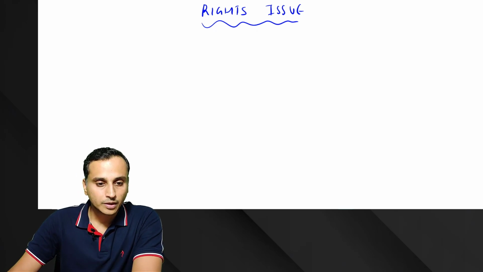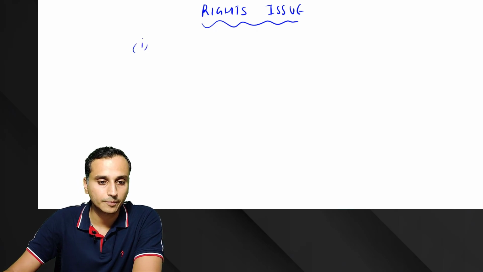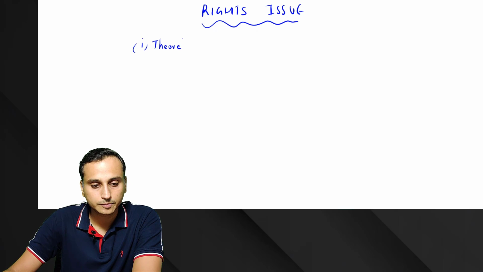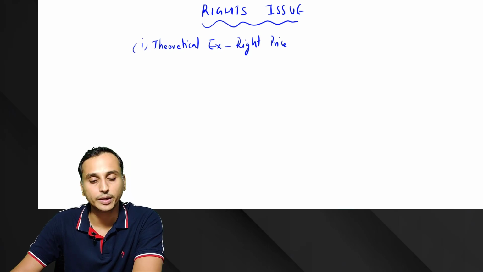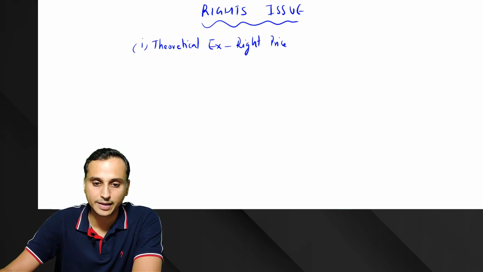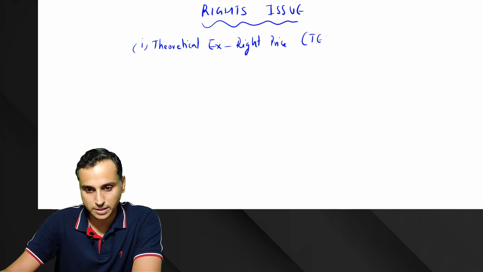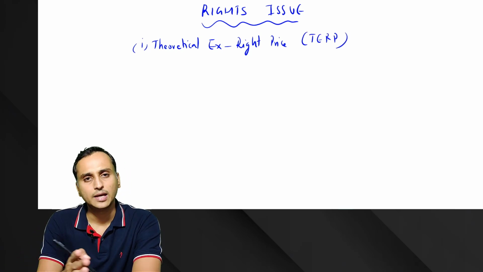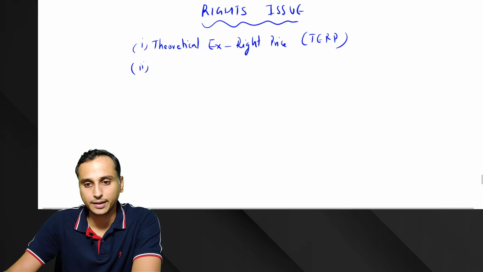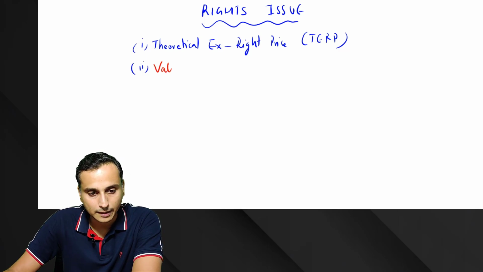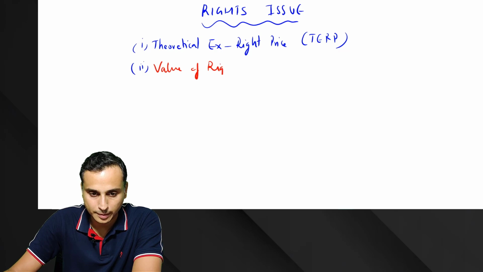Okay. So what are we going to do in this topic? We'll be calculating something called theoretical X right price. Yes, I will be discussing detail on rights issue also, but let me first tell what all we'll be doing in this topic. We'll calculate theoretical X right price, also known as TERP, or simply also called as X right price. Yes, then we'll be calculating, very important, value of right. We'll be calculating value of right.